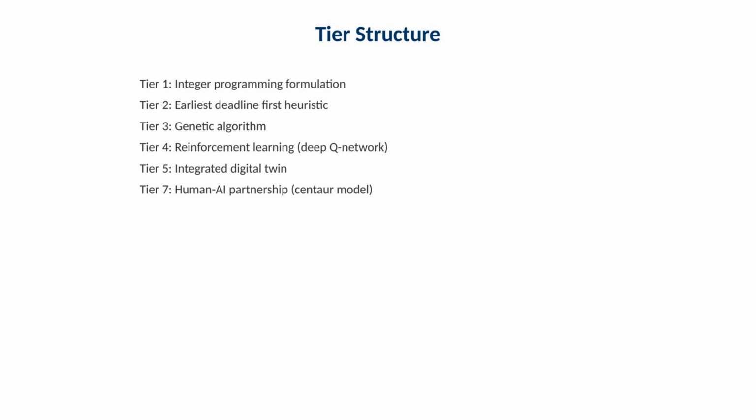We will solve the problem using multiple tiers. Tier 1 is a complete integer programming formulation that defines the baseline optimization model. Tier 2 is an earliest deadline first heuristic for fast feasible decisions. Tier 3 uses a genetic algorithm for global search. Tier 4 uses reinforcement learning with a deep queue network to learn a policy. Tier 5 integrates the decision into a digital twin. Tier 7 adds a human and artificial intelligence partnership for robustness under exceptions.